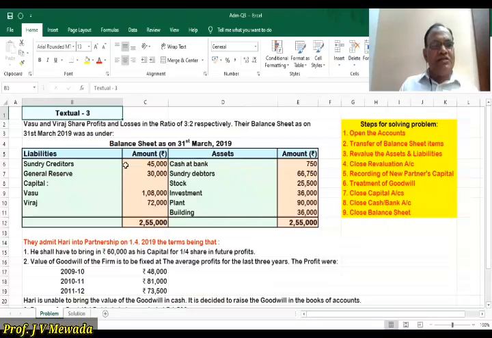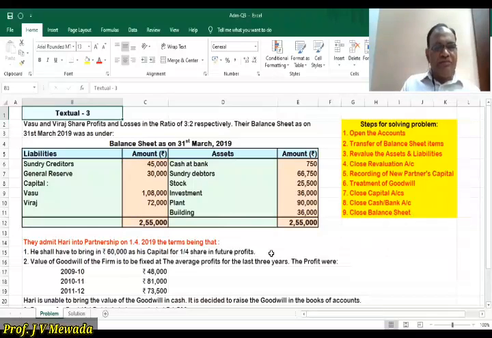We are having creditors, general ledger and capital of Vasu and Viraj. And on the asset side, we are having cash at bank, debtors, stock, investment, plant and building. So these are the assets and liabilities on 31st March 2019, and now they have decided to admit Hari into the business on 1st April 2019. And what are the terms? Hari is to bring 60,000 as capital for 1/4 share in the future profit.